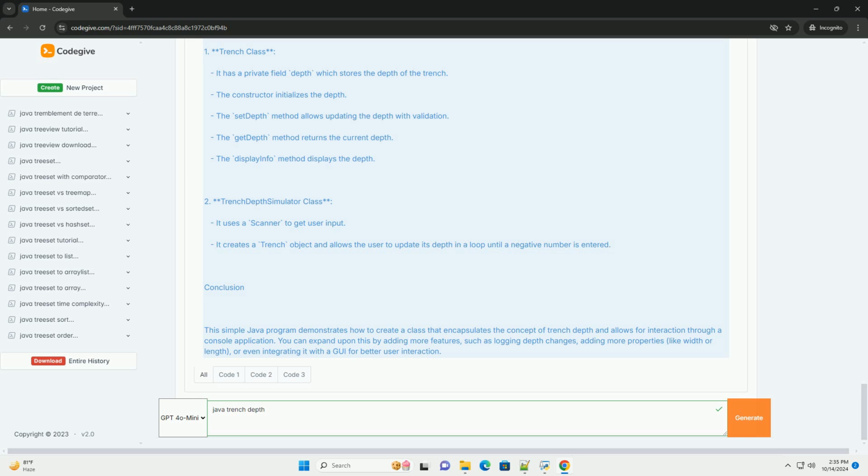2. TrenchDepthSimulator class. It uses a Scanner to get user input. It creates a Trench object and allows the user to update its depth in a loop until a negative number is entered.